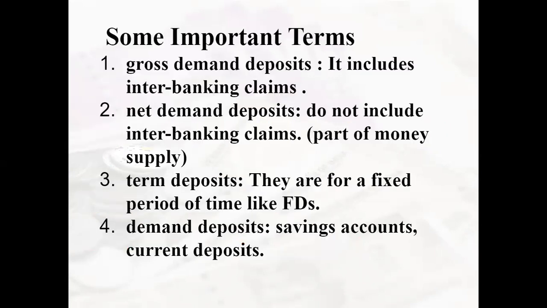Then these are some important terms. Gross demand deposits include the interbanking claims. Net demand deposits do not include the interbanking claims. That is the part of money supply. Term deposits are for a fixed period of time, like the fixed deposits, the FDs, that people have in the bank accounts. Demand deposits will be savings account and current account, where you totally have the liberty to withdraw the money from your accounts.